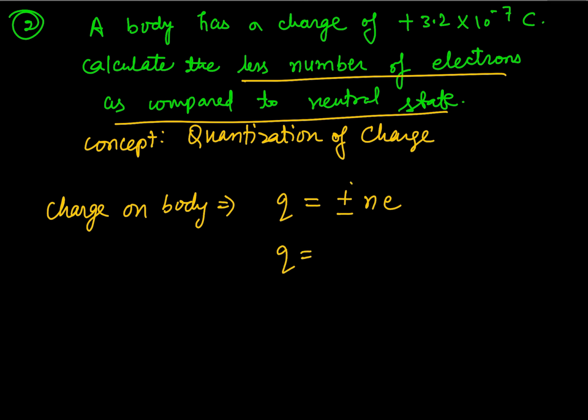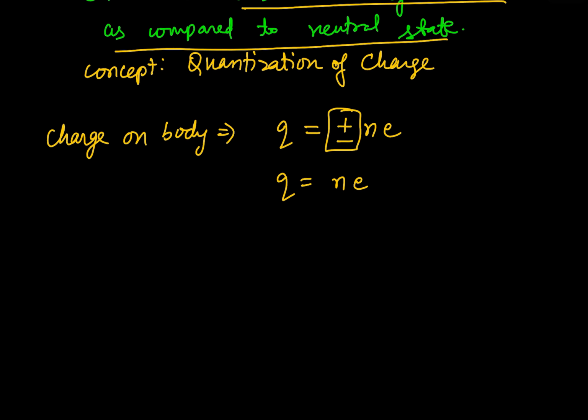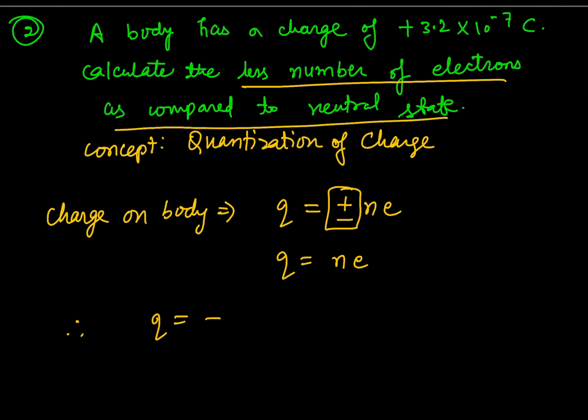We can assume that plus minus is to be ignored here, and we just consider n e, only the positive values for the sake of simplicity, because if we want to calculate the number of electrons, it must be a positive value. Now here we have the value of Q as plus 3.2 into 10 raised to the power minus 7 coulomb.